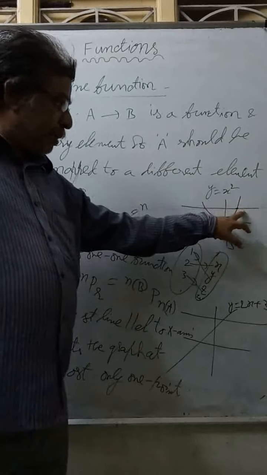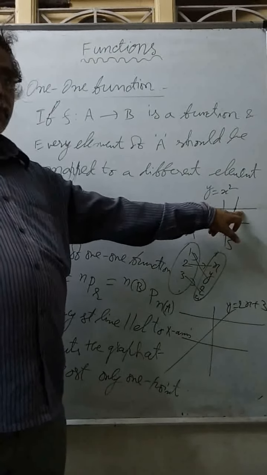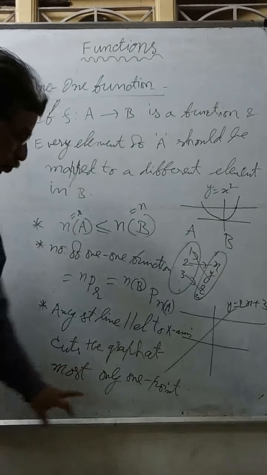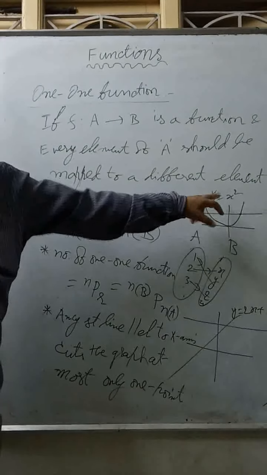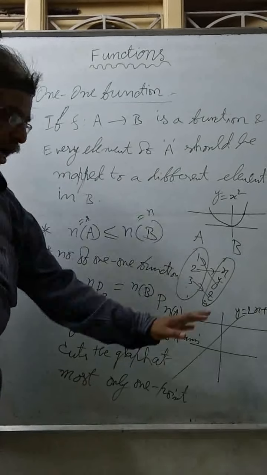So on the real number set, R to R, y equal to x square is not a one-one function, because I am saying at most one point. Here it is cutting at 2 points. So it is not a one-one function. So from the graph itself you can say whether it is a one-one function or not.